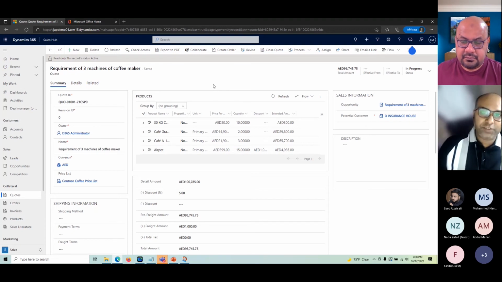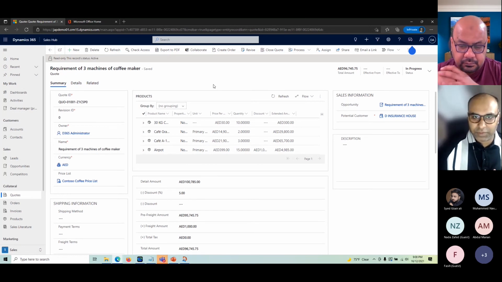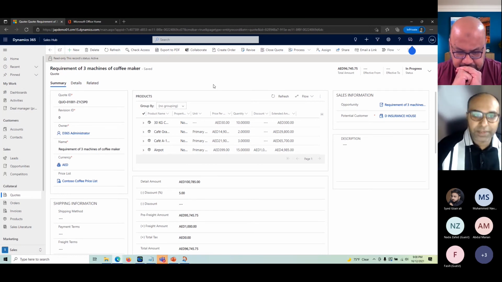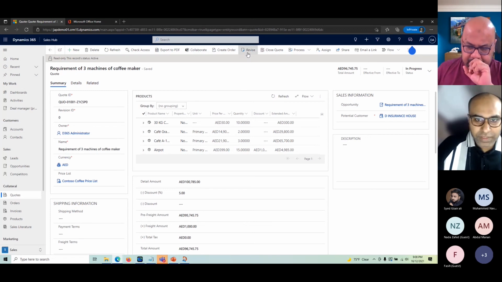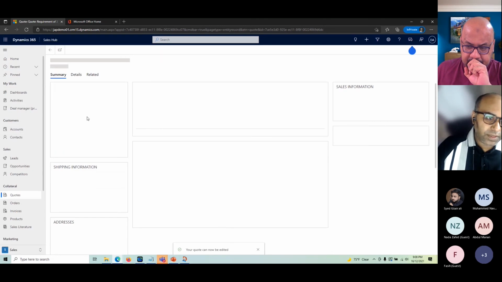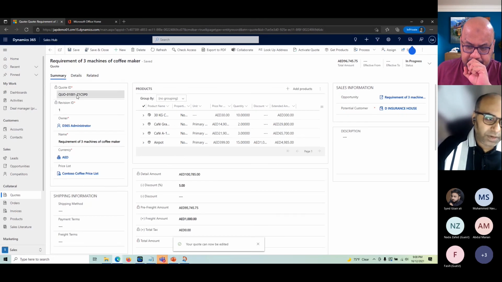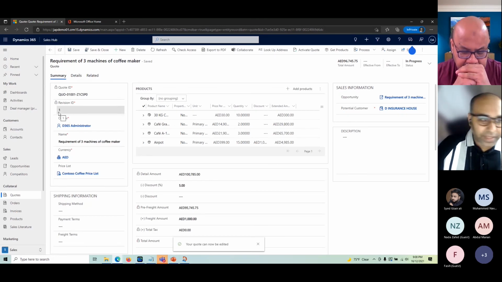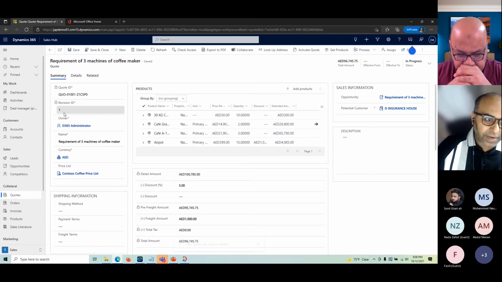This makes more sense when you want to keep track of what kind of proposals you have already shared with the customer, so you can compare the proposals, right? For that, we can click on revise, and you will see the revision. Yeah, so it's a different number. It's a different record altogether, but all the data is copied from the existing proposal. The revision ID is 1.